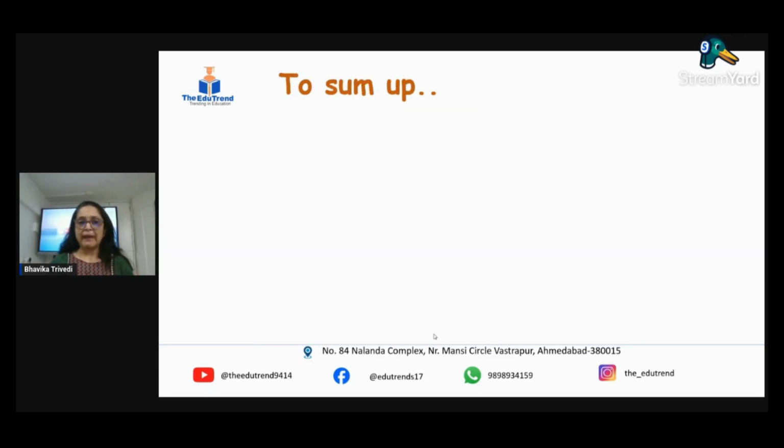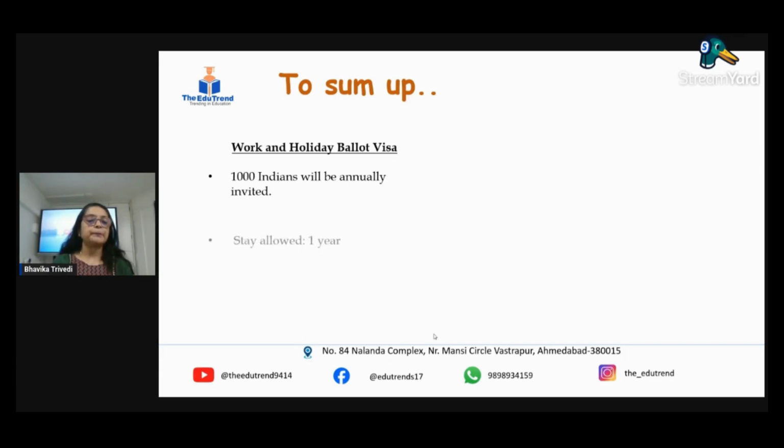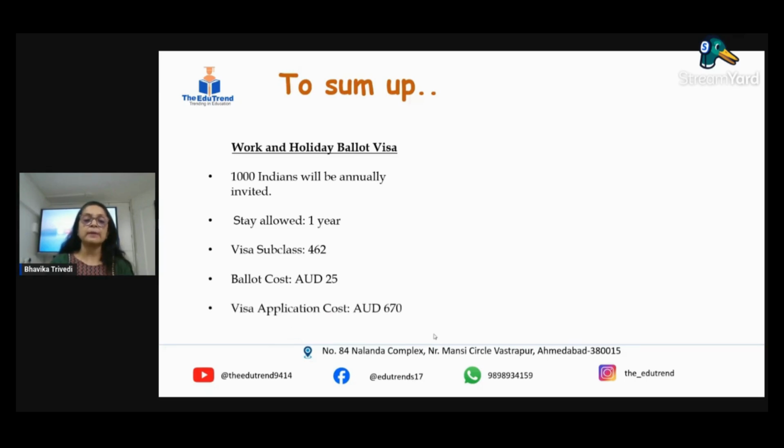To sum up, I've been talking about two different types of visas. Let me sum up for you. Here is the clear picture. For the holiday and work visa, 1000 Indians would be annually invited. Stay is for 1 year under this visa. The visa subclass over here is 462. You have to understand the rules and then apply for visas under subclass 462. Entering into the ballot will cost you 25 Australian dollars and the visa application cost over here will be 670.